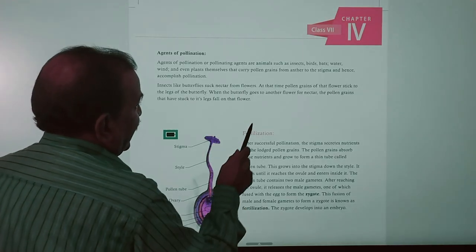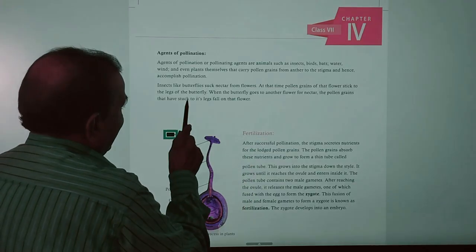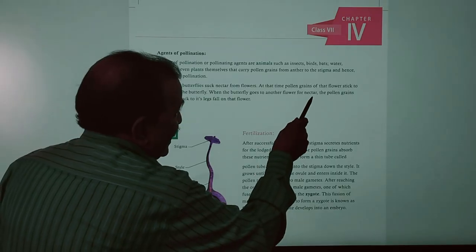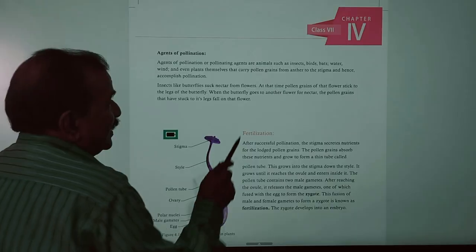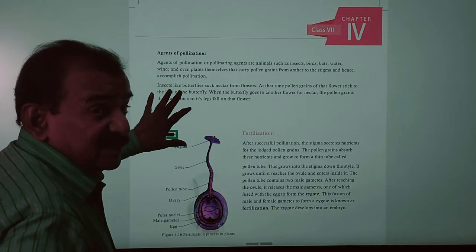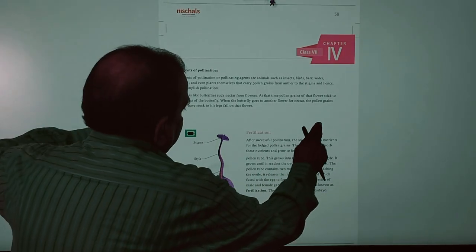While taking nectar from a flower, pollen grains of that flower stick to the legs of the butterfly. When the butterfly goes to another flower for nectar, the pollen grains stuck to its legs fall on the stigma of the flower. In this way, these insects are the agents facilitating cross pollination.